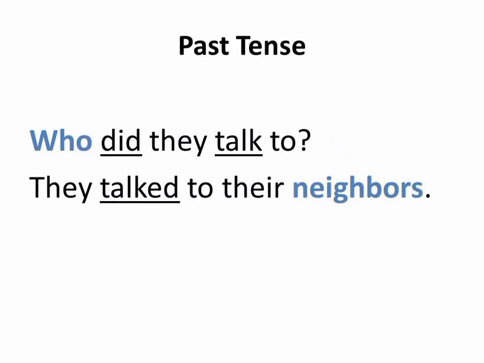How about past tense? Who did they talk to? So this time, who is an object in the question. The subject is they. So we just use the auxiliary verb did to make the question. Who did they talk to? The answer, they talked to their neighbors. So this time we answer they talked. We add ed. It's past tense. But for the form of the question, we don't use a past verb. We use the base form because we have the auxiliary verb did.